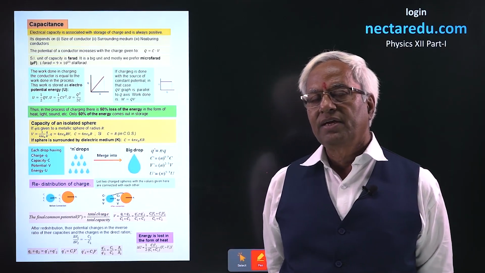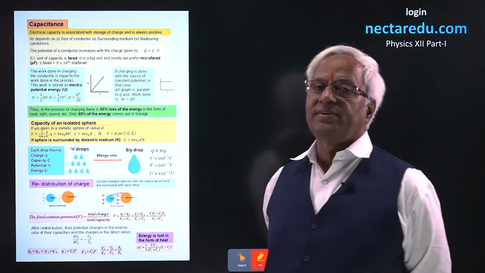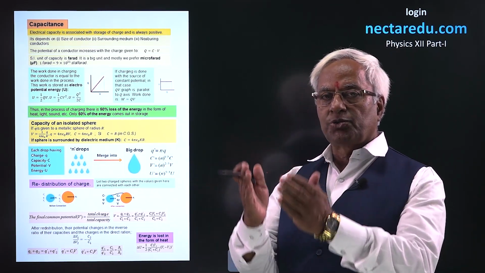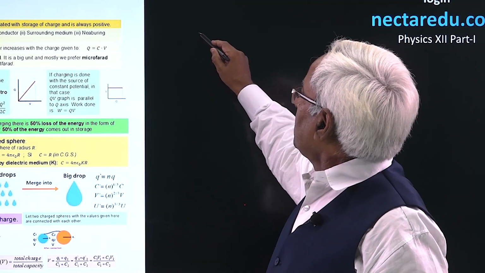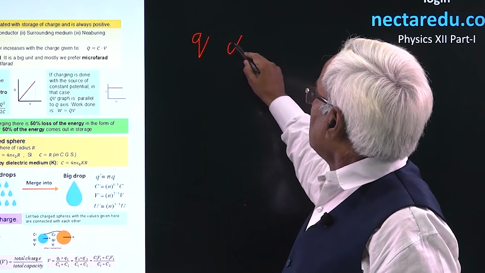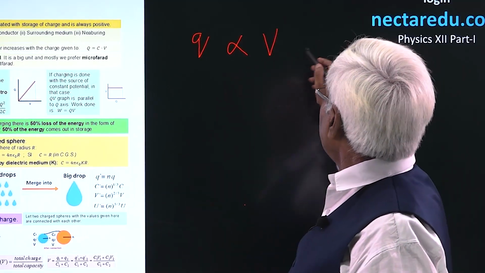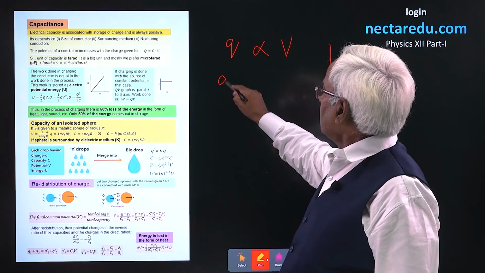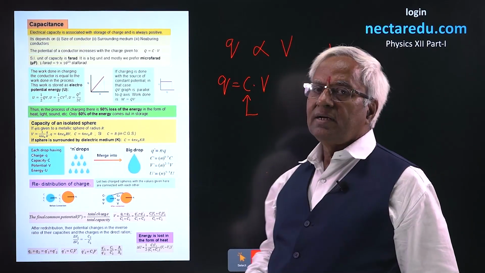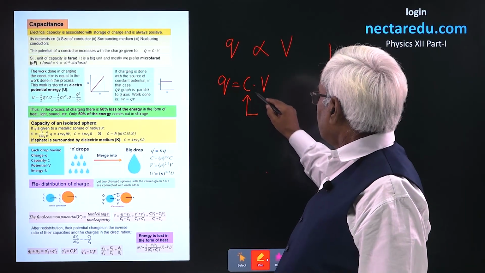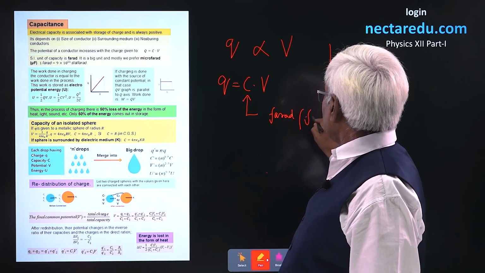Like here, we are studying electrical capacity. What it means is the storage of electric charge, capacity of storing the electric charge. When you give the charge to a conductor, the potential on itself increases. The two would be directly proportional. The constant that we apply here is known as electrical capacity. Its unit is farad. Farad, a quite big unit.